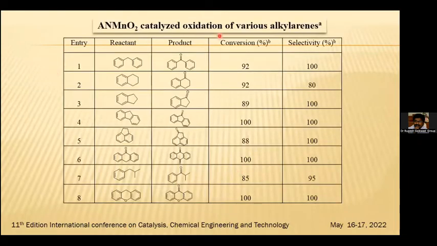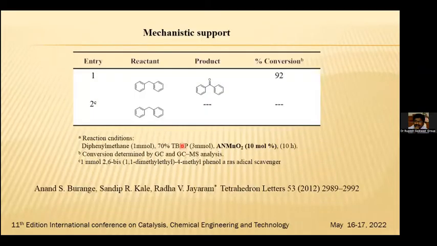This is a catalyzed oxidation for various aryl alkyl arenes, and here we are able to say 100% conversion has also been achieved in some of the cases. So 85 to 100% conversion has been achieved, and the selectivity is also found to be between 80 to 100%. When the product forms at 92% conversion in the 2C case, 1 millimole of 2,6-bis(1,1-dimethylethyl)-4-methylphenol acts as a radical scavenger. That's why we are not able to get the product over here.